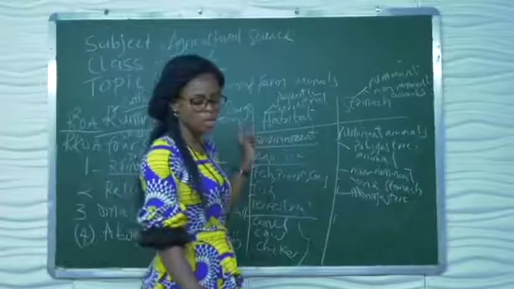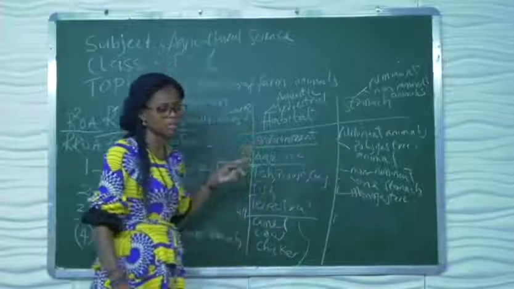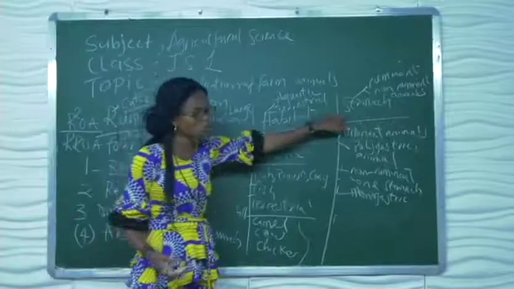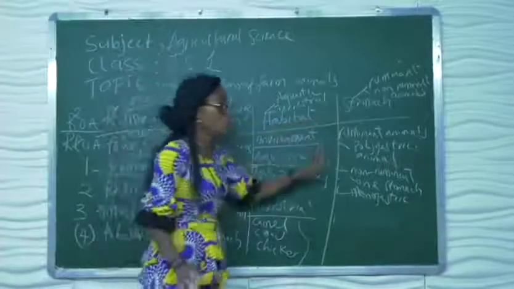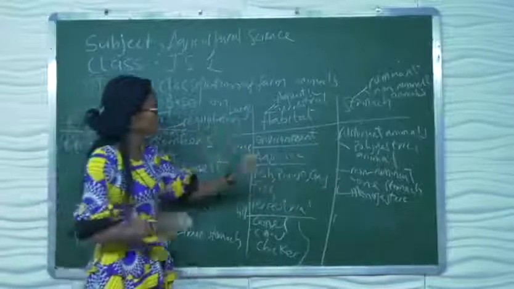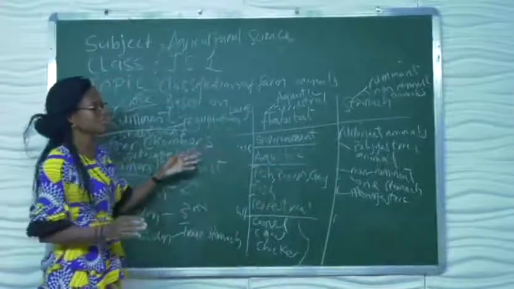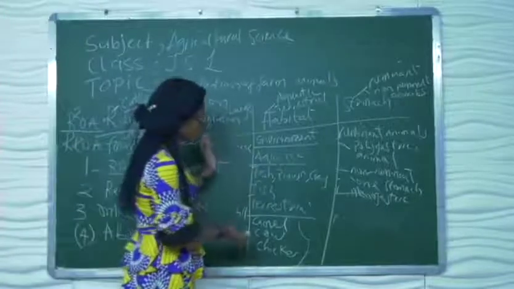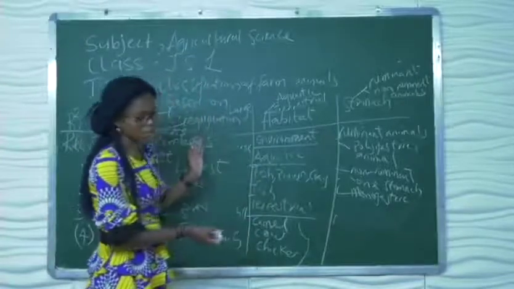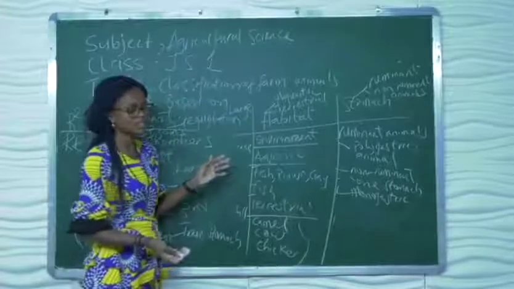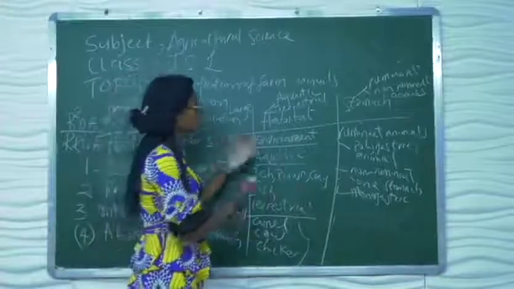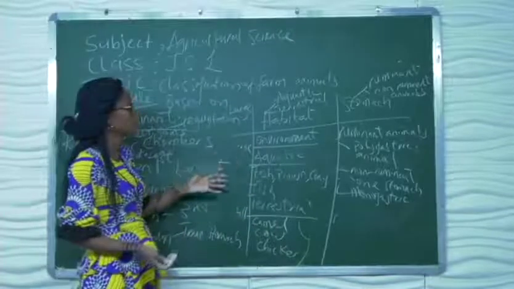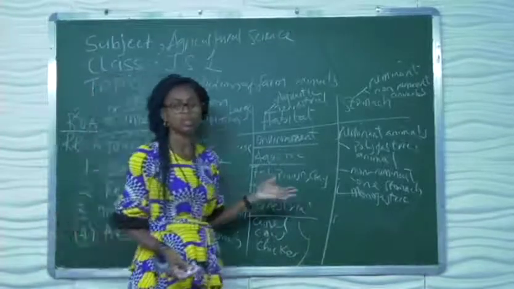Now, we have looked at the stomach of these animals. Animals that have only one stomach are called non-ruminant animals. They don't chew the cud. They do not eat grasses or legumes. Examples are chicken, like we mentioned before, rabbits, horses, camels, poultry birds. Those are examples of monogastric animals. Even pigs don't chew the cud.